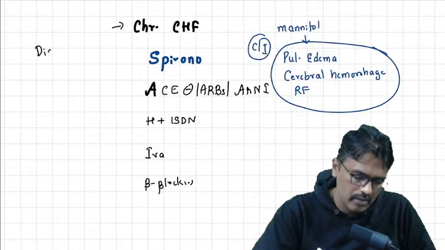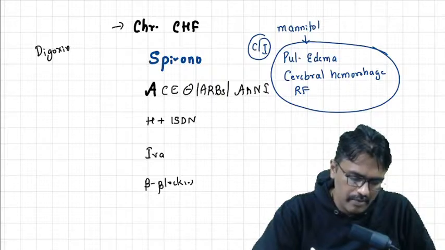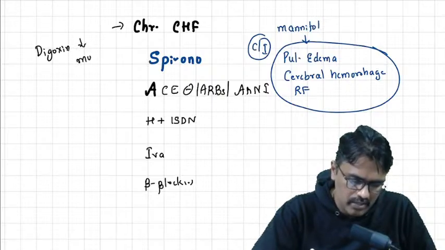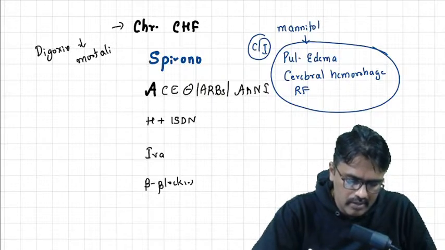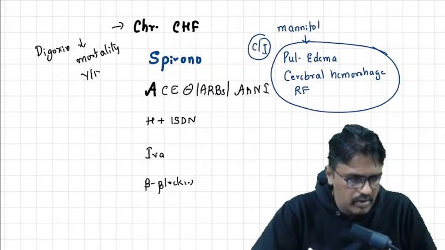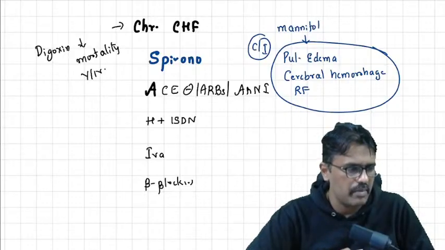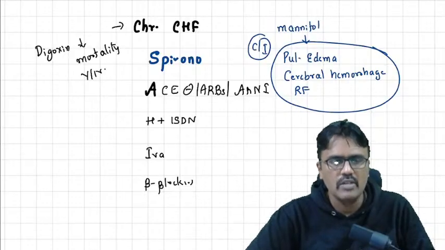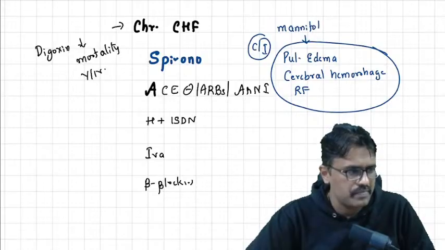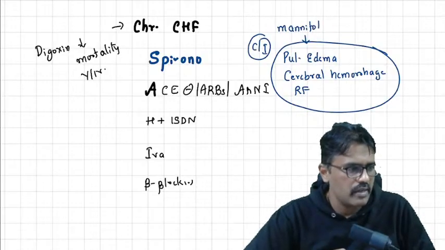Will digoxin decrease mortality in chronic CHF? Yes or no? So, waiting for your answers. Yes or no? Come on. Yes, Sayantu Basu, you're right. ACE inhibitors, ARBs, beta blockers, aldosterone antagonists, they can decrease the mortality. So, will digoxin decrease mortality?